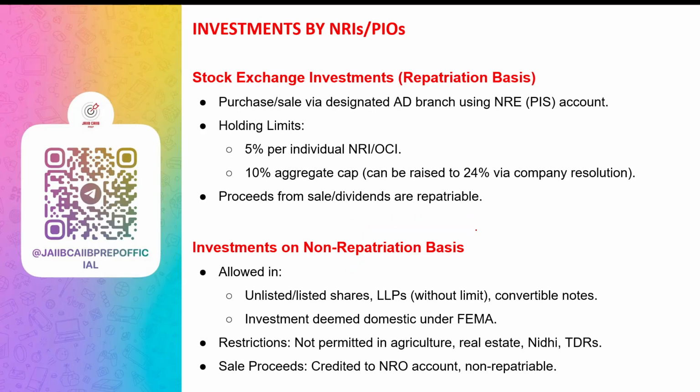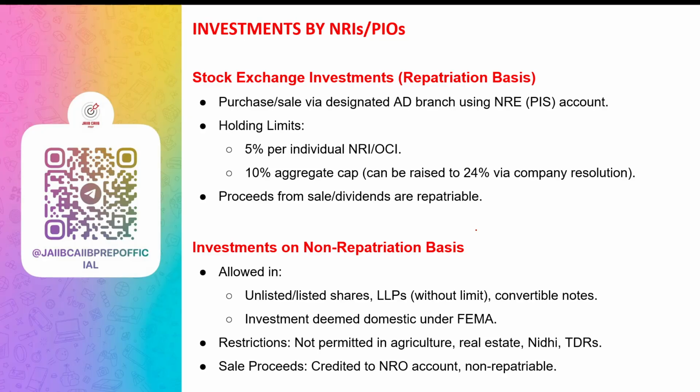Buying or selling listed shares on stock exchange on repatriation basis. NRIs and OCIs, through a special NRE PIS account, can do this via an authorized bank branch. There are investment limits. One NRI or OCI can invest up to 5% of the total equity or each series of preference shares or debentures, and NRIs or OCIs together can invest up to 10%, which can go up to 24% with the company's approval.